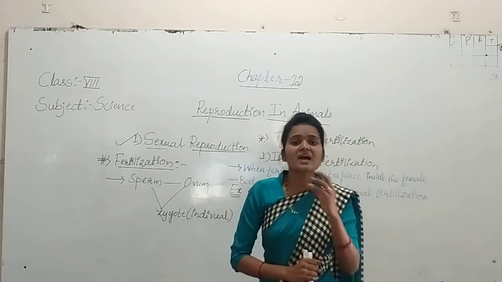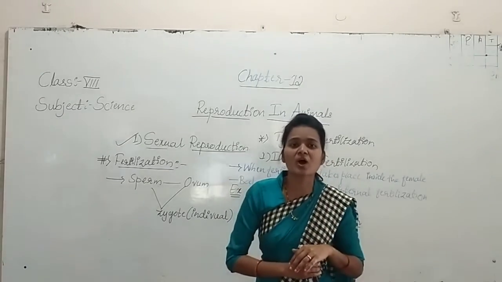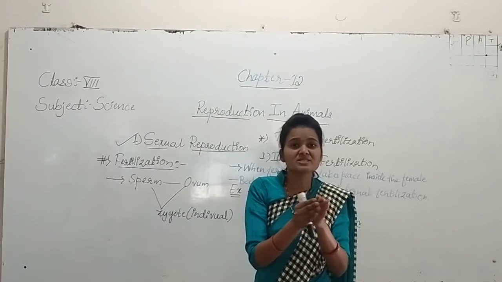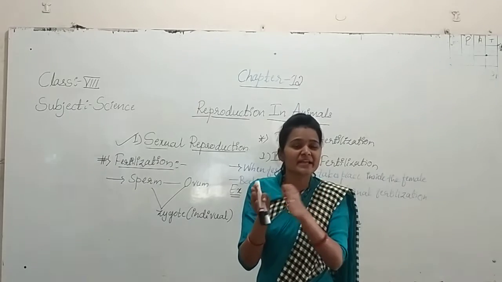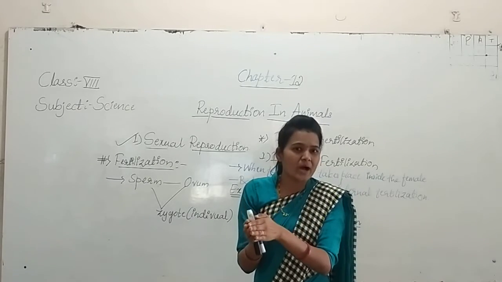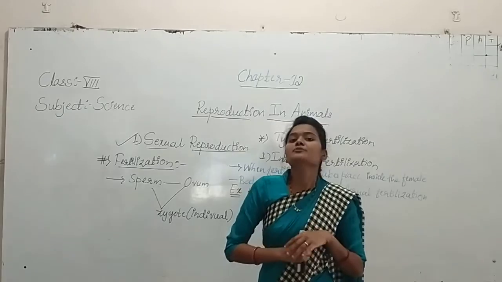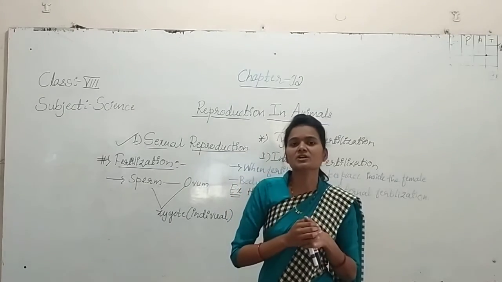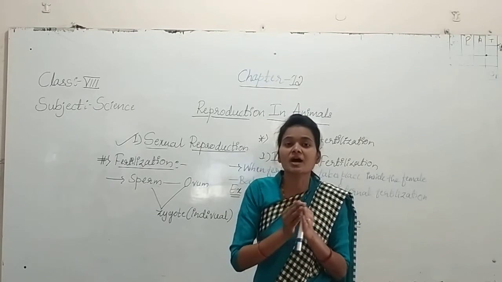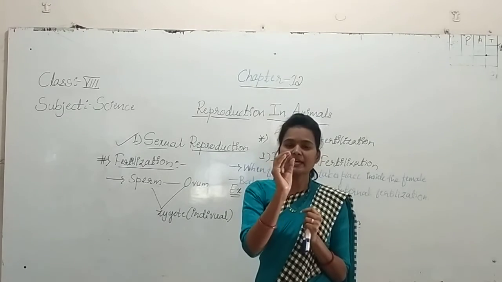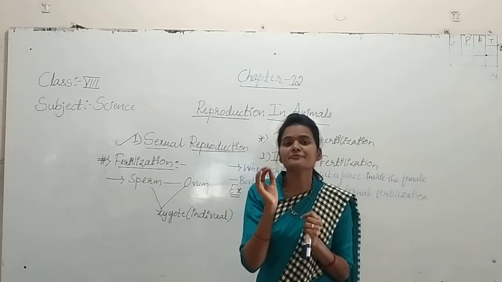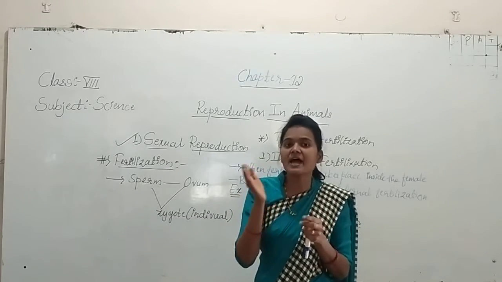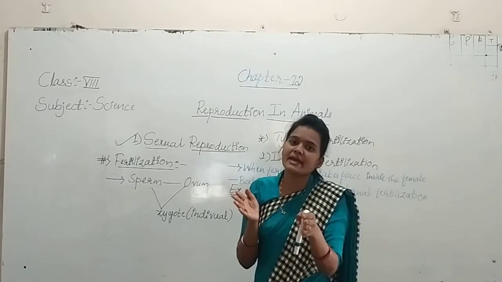Then how exactly does external fertilization go on? Whenever a male fish is in contact with a female fish, they come together, and the male fish releases the sperms and the female fish releases the eggs.